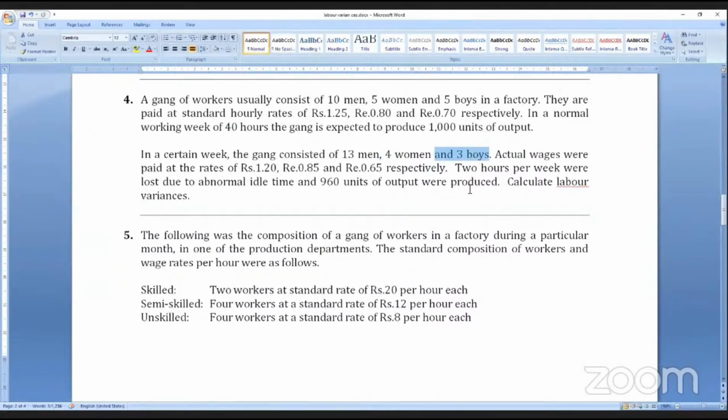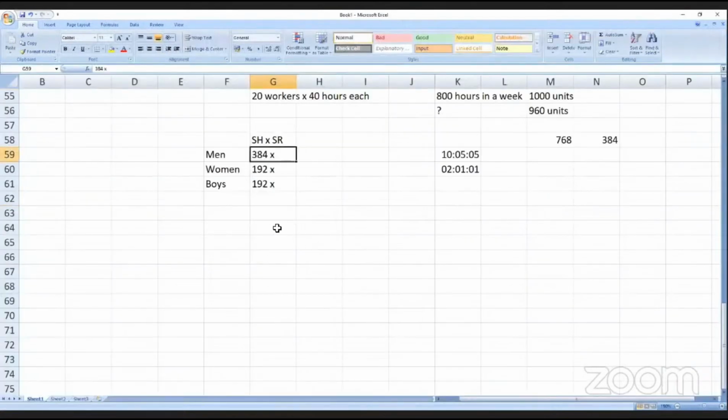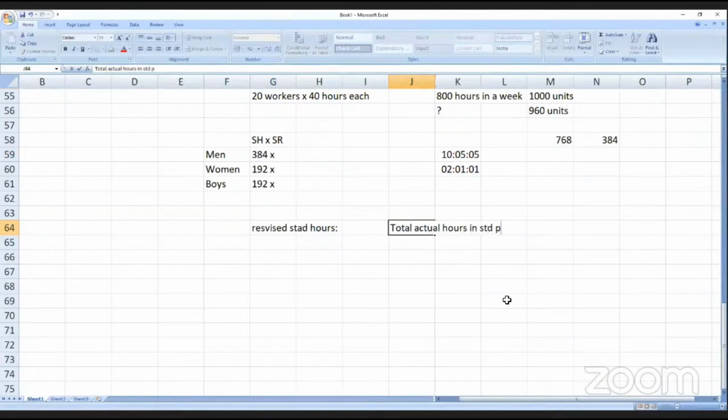And the last term, revised standard hours. Now students, we have to be careful here. What is revised standard hours? Revised standard hours is equal to total actual hours in standard proportion.